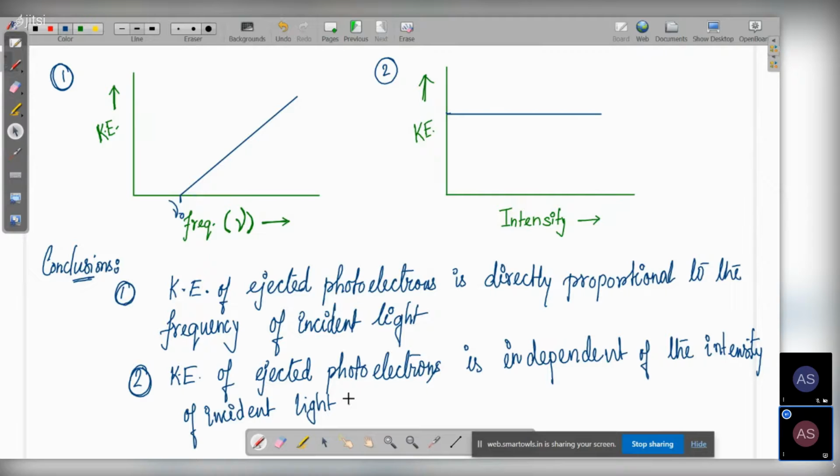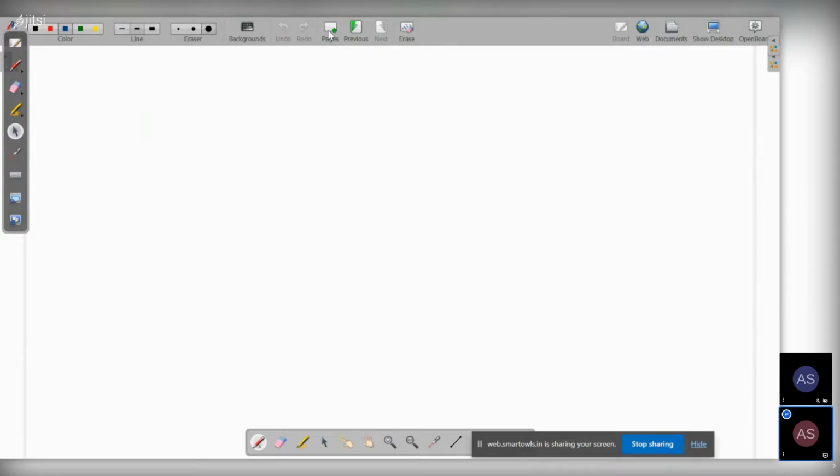So these two experiments told us that something exceptional is happening here. That's why Planck's quantum theory came into existence, to explain the anomaly in the observation.